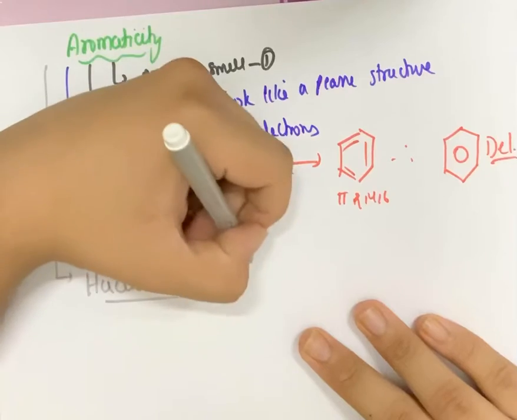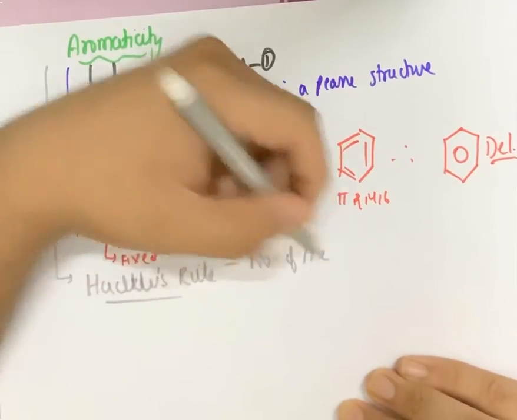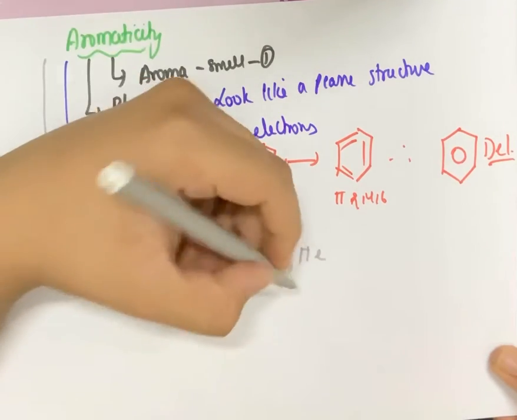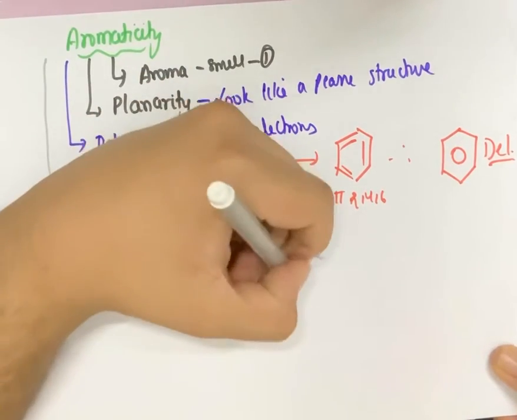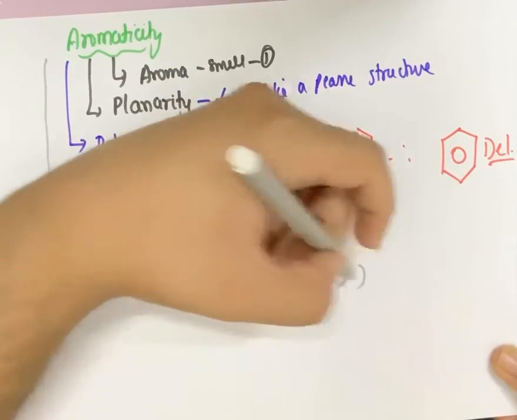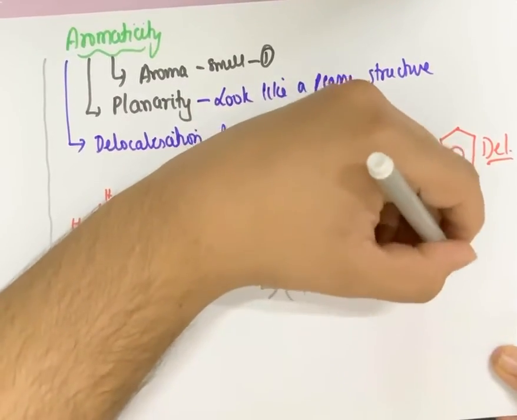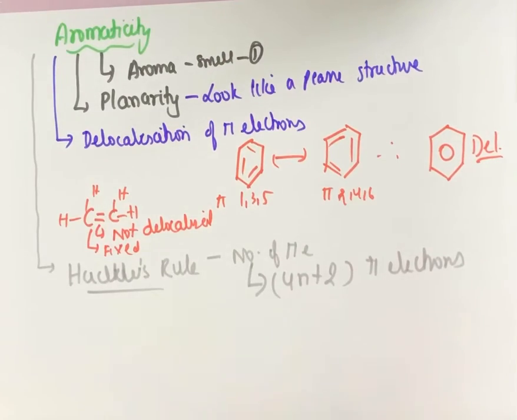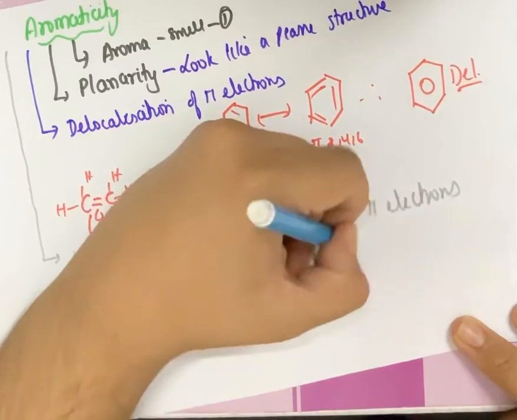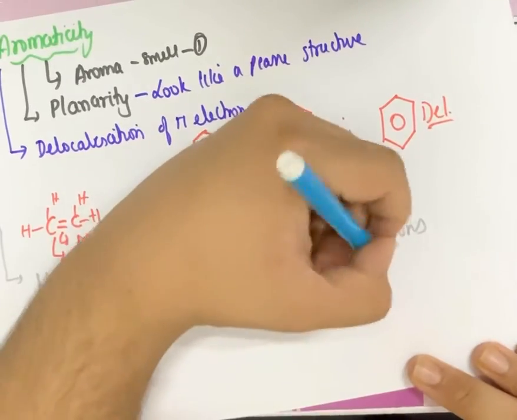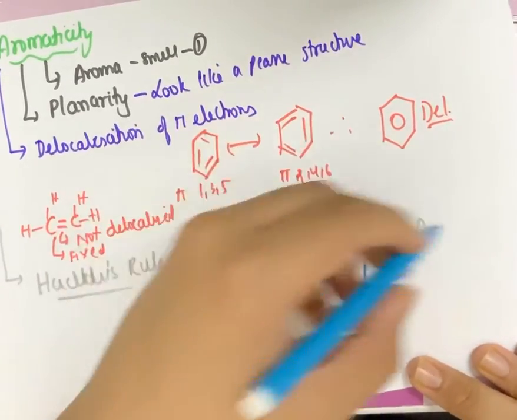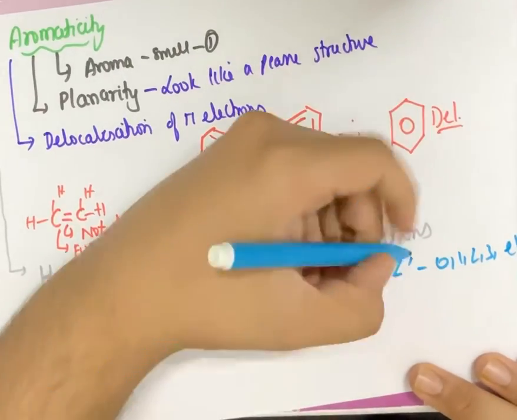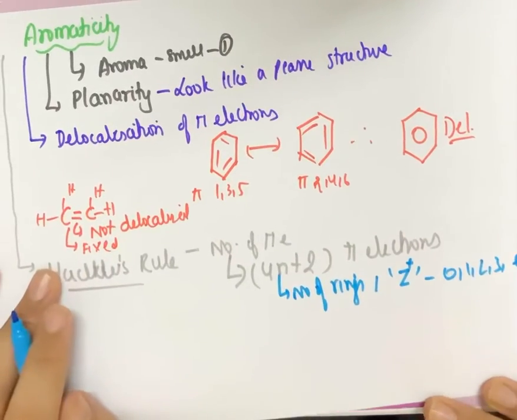Huckel's rule is based on the number of pi electrons. How many pi electrons should be there in an aromatic hydrocarbon? The aromatic hydrocarbon, according to Huckel's rule, should have 4n plus 2 pi electrons. What does this mean? 4n plus 2, what is n here? n is the number of rings. It is an integer. Integers are denoted by Z. It can be 0, 1, 2, 3, etc. Of course, it cannot acquire a negative value. So it is a positive integer, including 0.